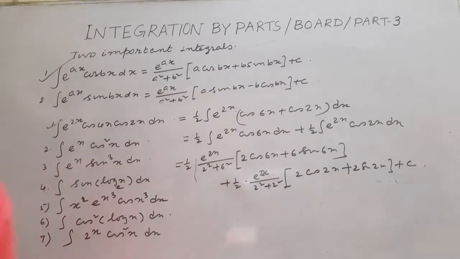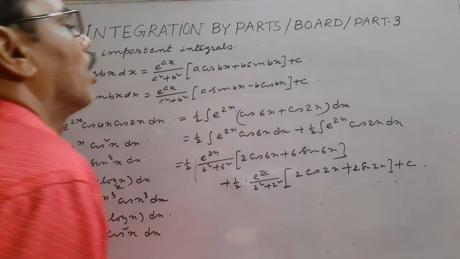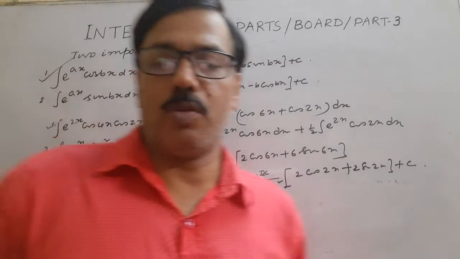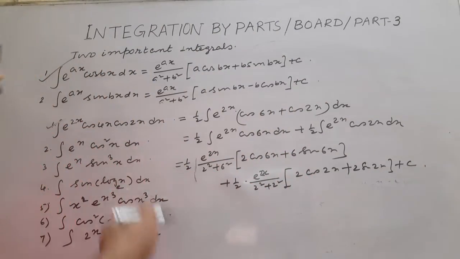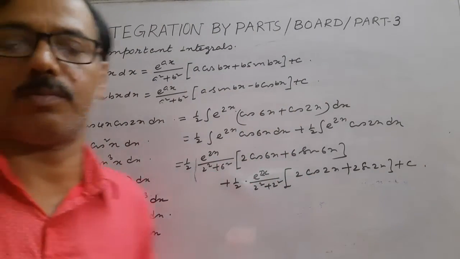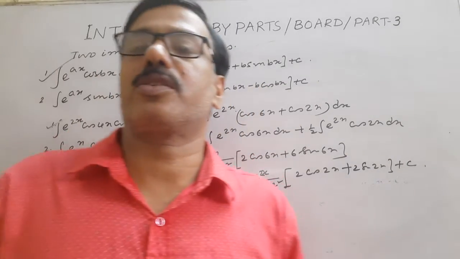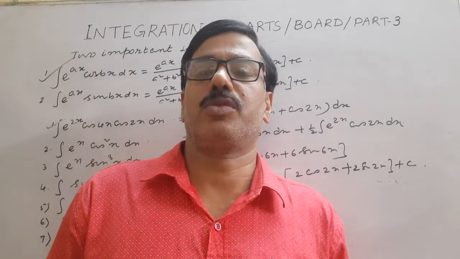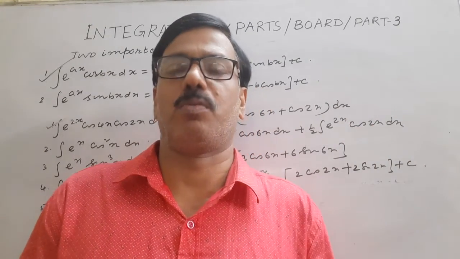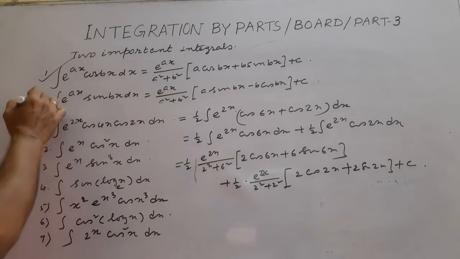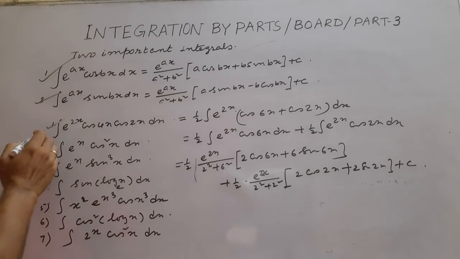Now if it is a board's problem, you can put the value directly if it is of application form. If it is only a single e to the power x cos or sine, then we consider the previous one if it is a 4 marks problem. Now 1, 2, 3, they are of the same type.